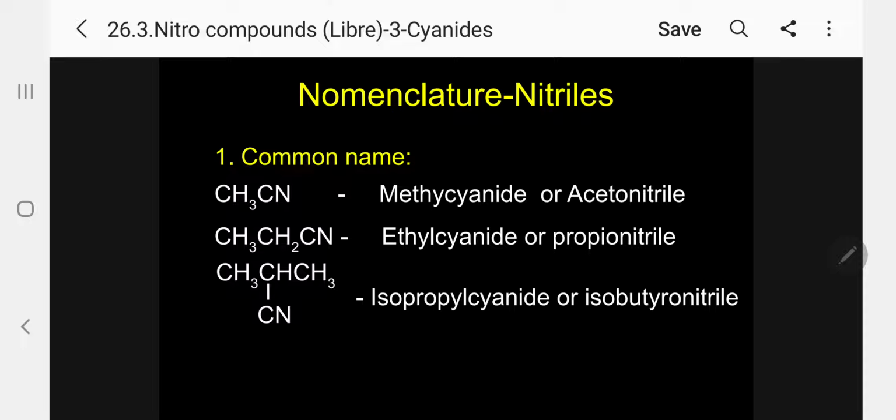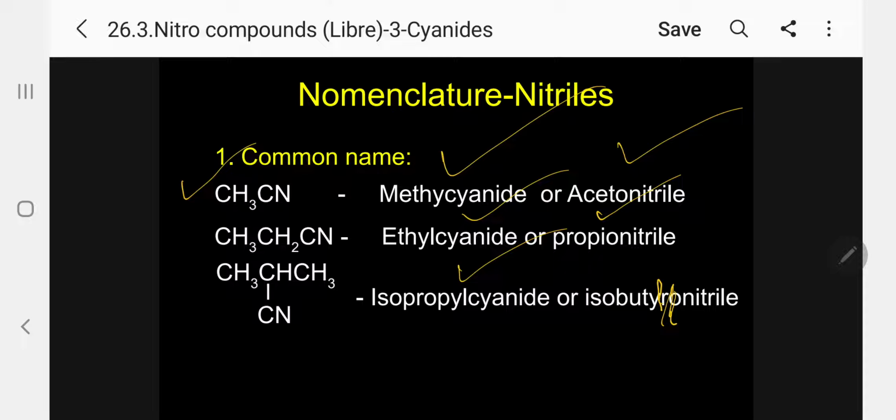Now kindly follow. Let me take the first one, common name methyl cyanide, another common name acetonitrile. This is ethyl cyanide or propionitrile. This is called isopropyl cyanide or isobutyl nitrile.